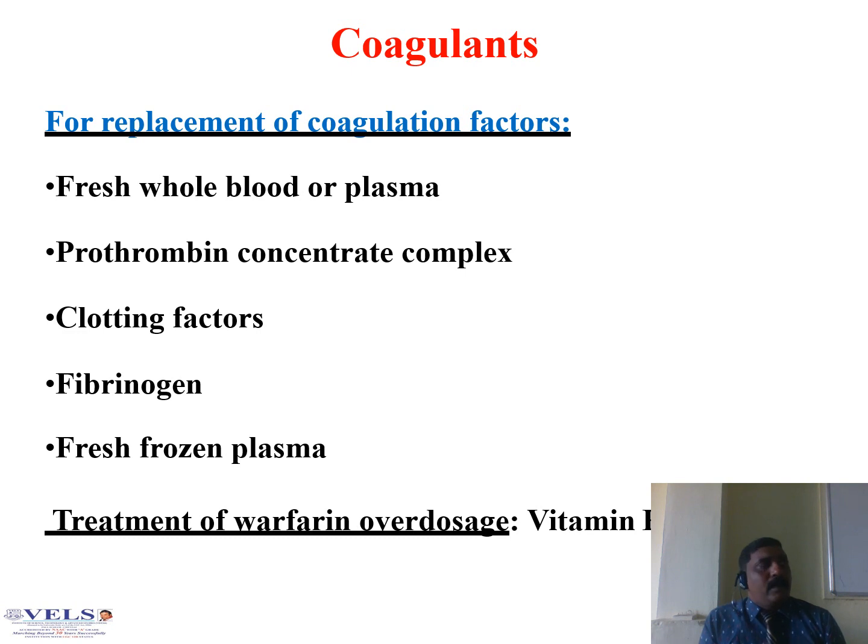Coagulants. What are the various coagulants used for therapy? For replacement of coagulation factors, we want to give the patient fresh whole blood or plasma. In case of anticoagulant therapy, when an anticoagulant is administered more or taken in high dose, we want to immediately administer what? Coagulant. That's why you can go for fresh whole blood or plasma to administer to the patient. Prothrombin complex concentrate, clotting factors, fibrinogen, fresh frozen plasma, and also treatment with vitamin K.